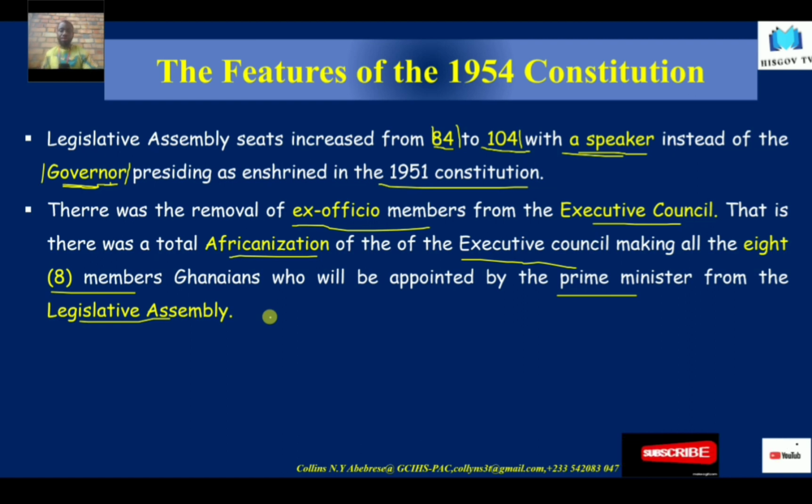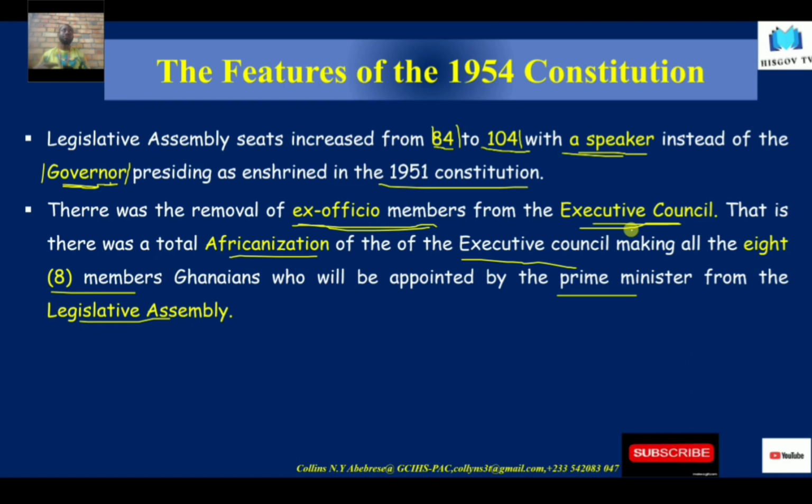Now, Nkrumah felt that there was no need for white people to still be in the Executive Council, and that there was supposed to be a total Africanization. Africans should take matters into their own hands. So he took away the ex-officio members from the Executive Council, making all the 8 members Ghanaians.